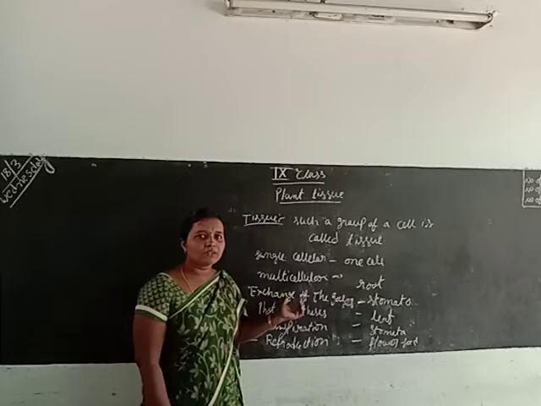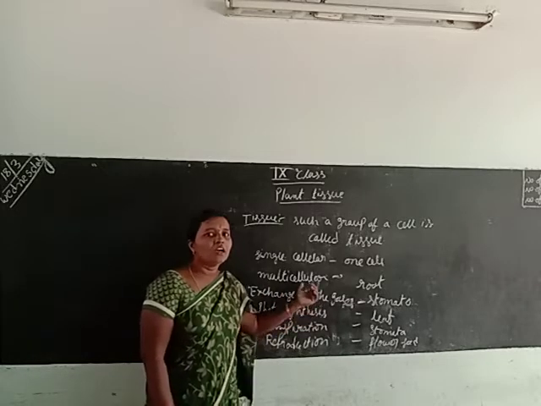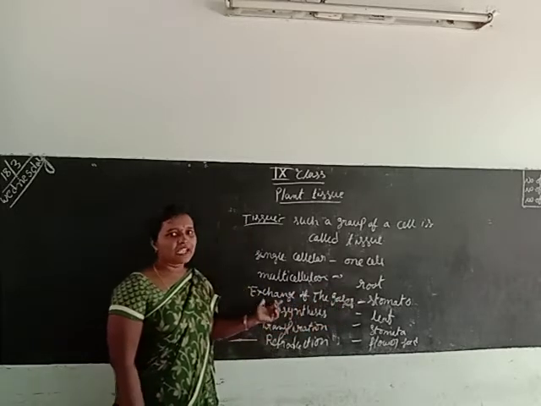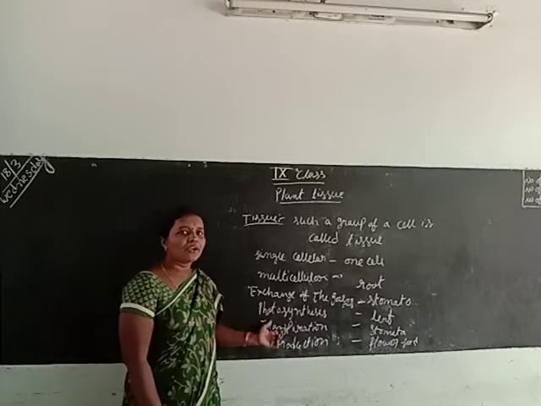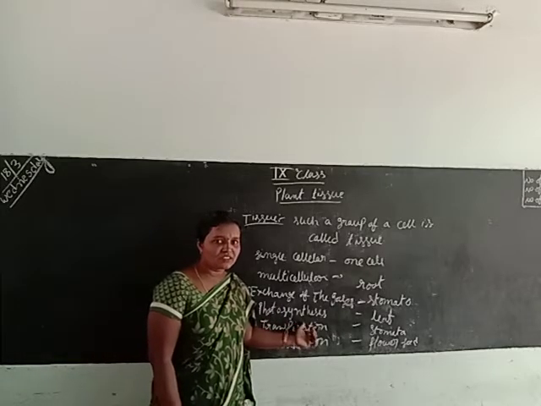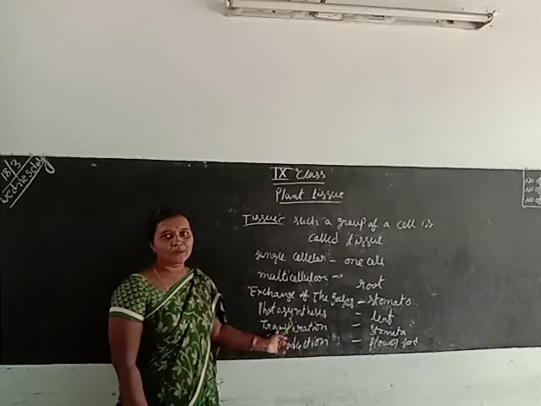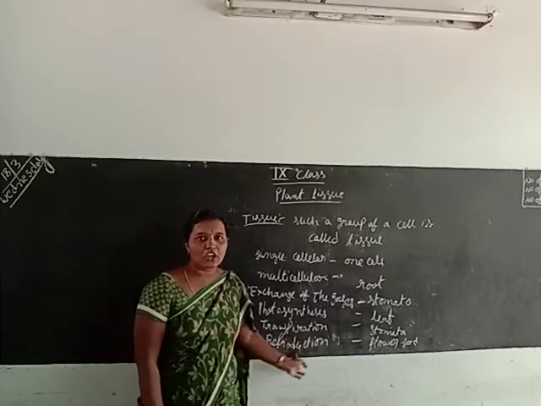The absorption of water from the soil is by the roots, and exchange of gases is by the stomata. Next, photosynthesis is in the leaf, transpiration is in the stomata, and reproduction is in the flower.